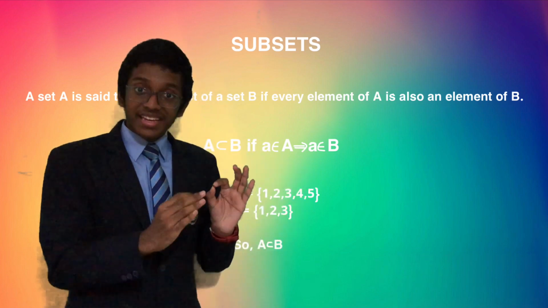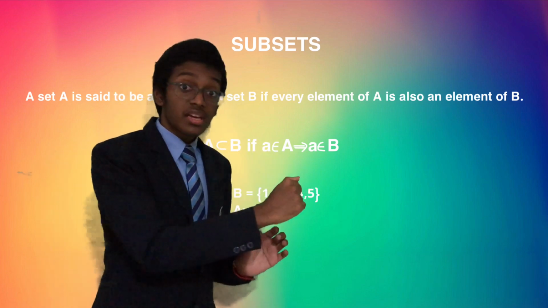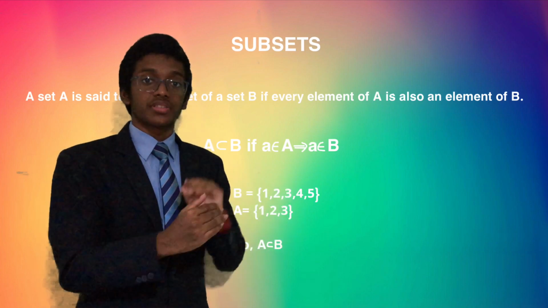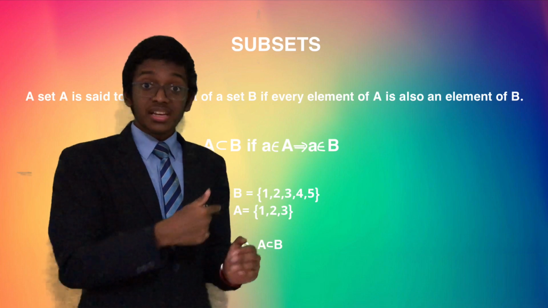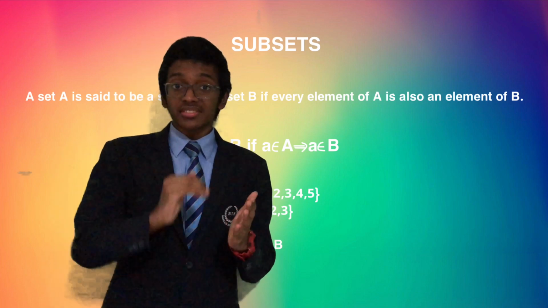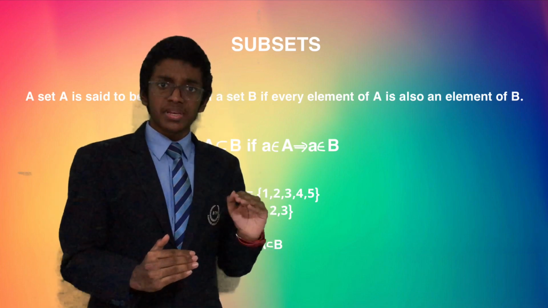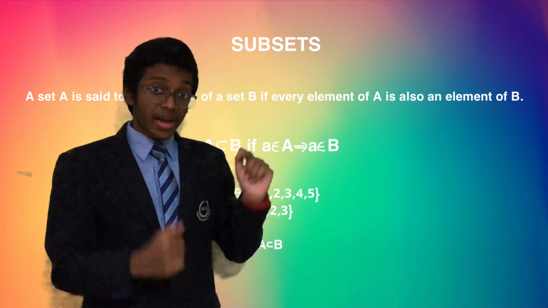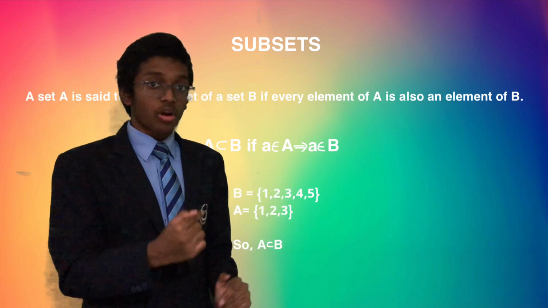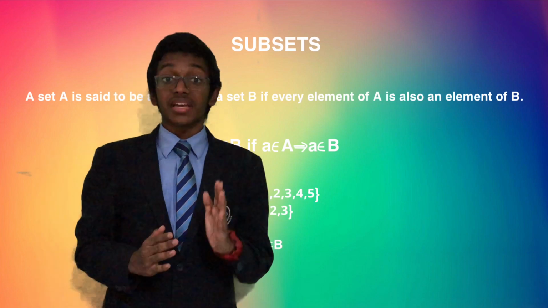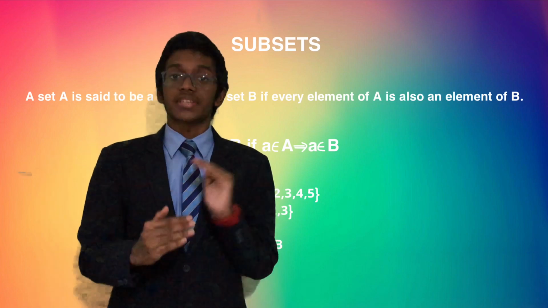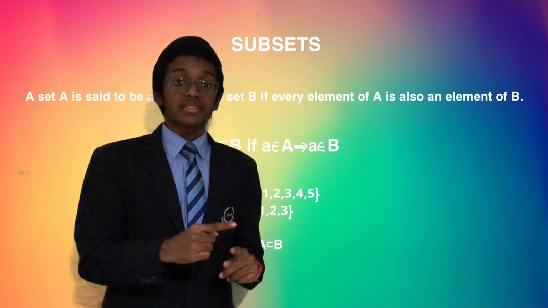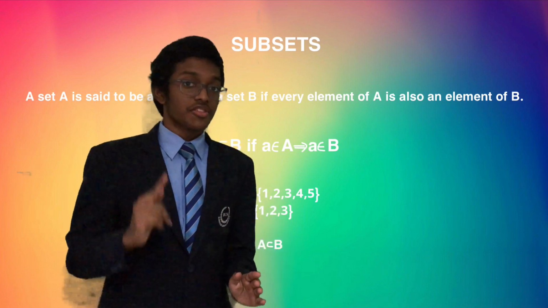A set A is a subset of set B in case all the elements of set A also belong to set B. In the given example, as we can notice, the elements of set A are also found in set B, yet set B is a larger set. However, if you compare them, the elements of A are always in B. That is why we call A a subset of B, but never call B a subset of A. That makes absolutely no sense. So keep that in mind.